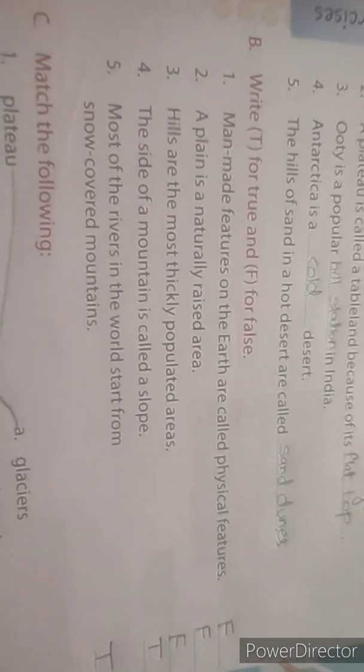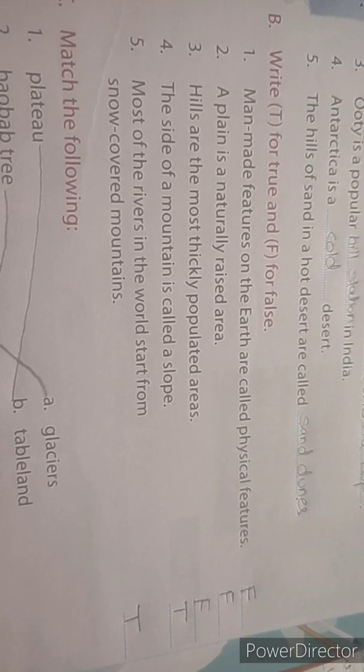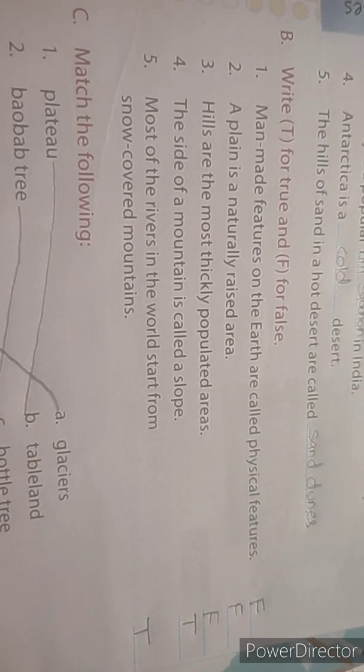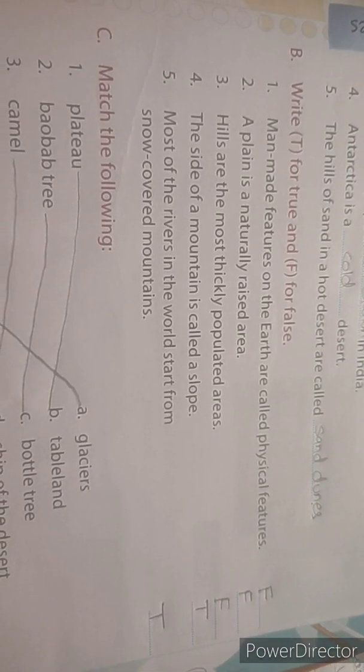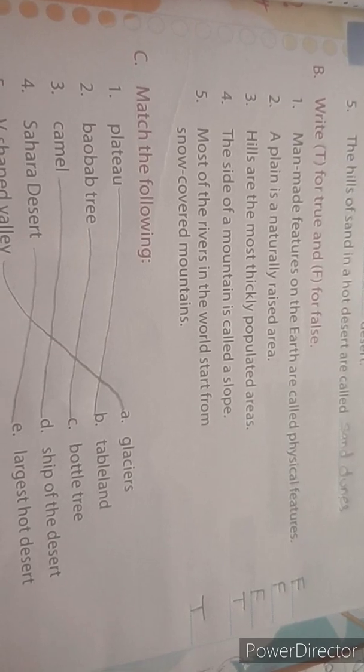Now come to the next, true or false. Man-made features on the earth are called physical features. No. A plain is a naturally raised area. No. Hills are the most thickly populated areas. No. The side of a mountain is called a slope. Yes. Most of the rivers in the world start from snow-covered mountains. Yes.